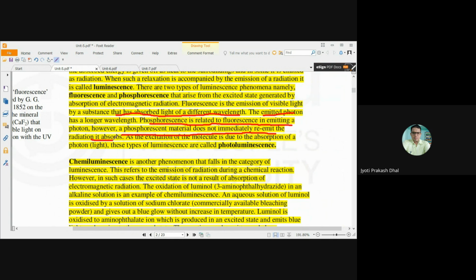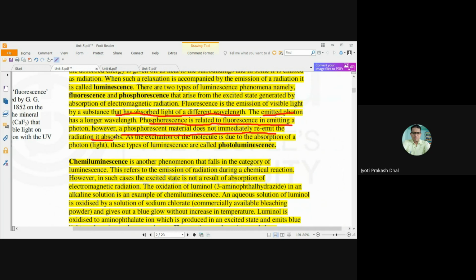As we know, the lifetime of a molecule in the excited state is very short, and it will undergo a relaxation process. The relaxation process can be done by emitting heat or by emitting radiation. If the molecule undergoes relaxation by emitting radiation, then the phenomenon is called luminescence.